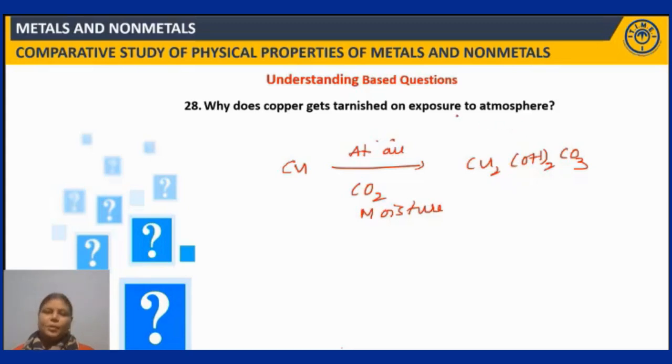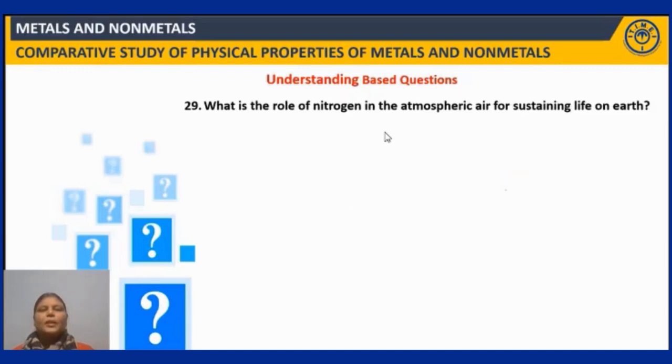Next question. What is the role of nitrogen in the atmospheric air for sustaining life on the Earth? Atmospheric air is a mixture of different gases.